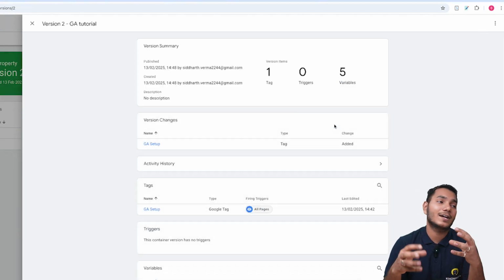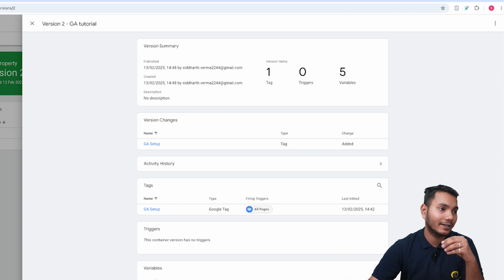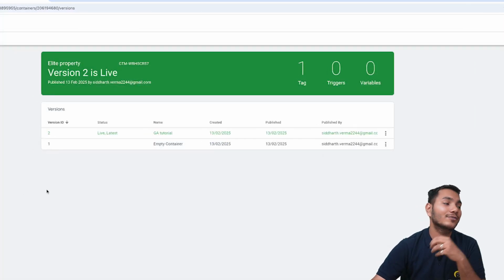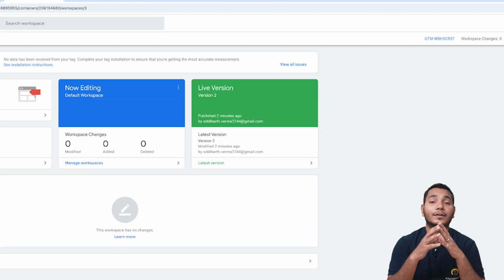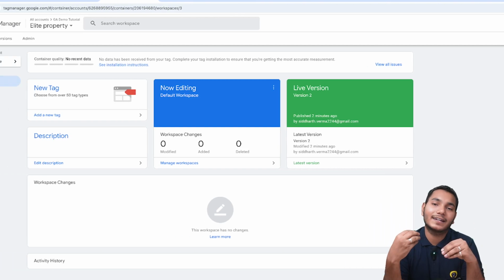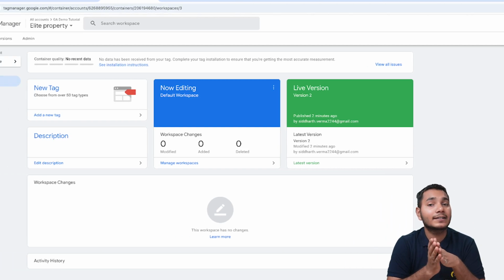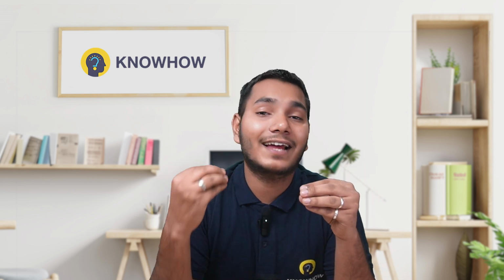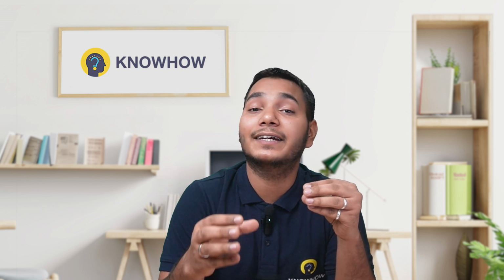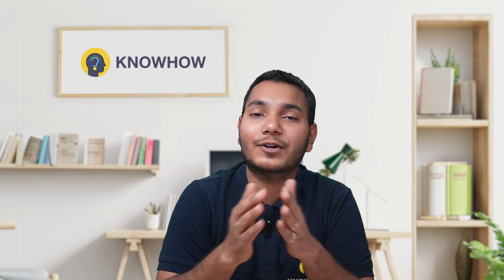So this is how you can connect your Google Analytics with your website with the help of Google Tag Manager, right? Now if we see here on the version page, you can see the version ID, the status, the name, and when it was created, right? Through this simple process you can connect your website with Google Analytics, and after this module we'll be learning how we can create new events and actions, and how we can analyze those events on the particular data that Google Analytics will be storing for us, right?